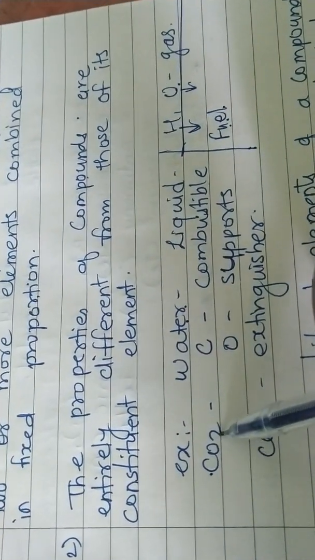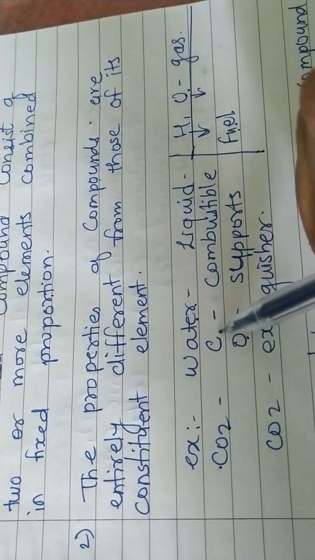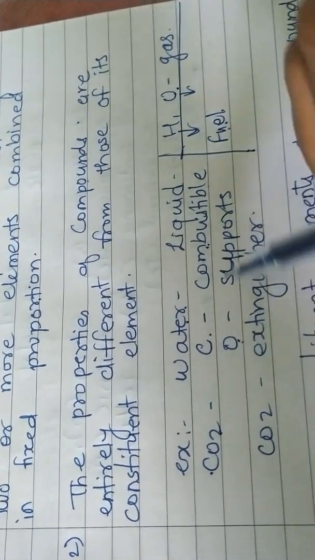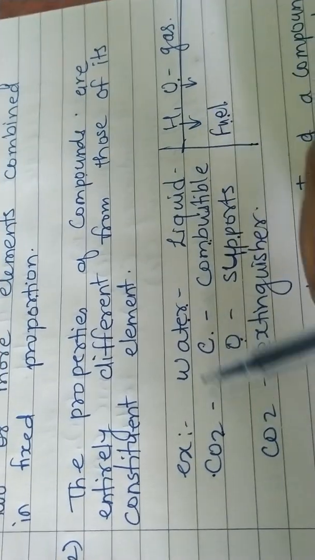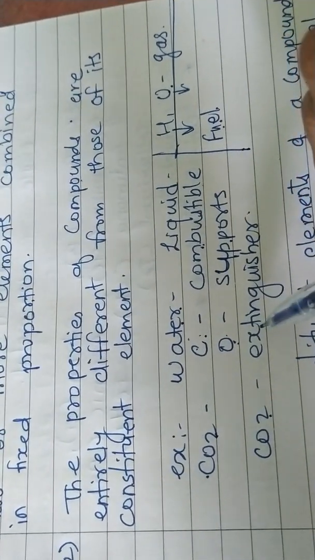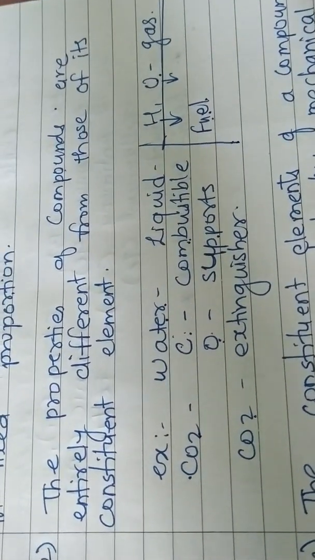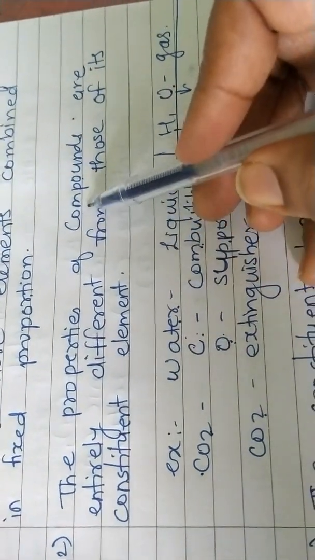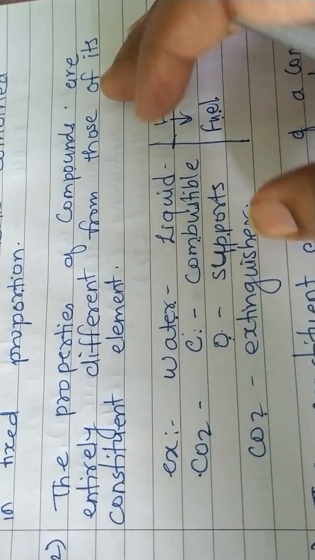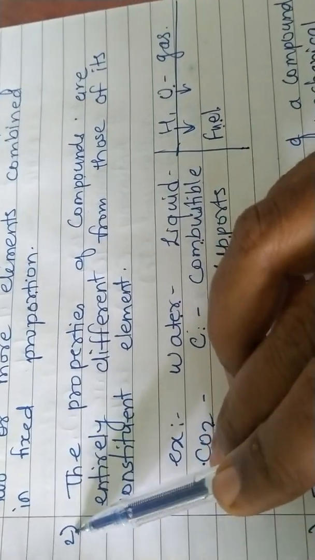Same happens with carbon dioxide. What are the constituents? Carbon and oxygen. Here carbon is combustible, a fuel. Carbon can be burned. Again oxygen supports burning. But when they combine with each other and form carbon dioxide, it is neither combustible nor supports burning. Carbon dioxide is also used as an extinguisher. So after forming the compound, the properties are completely changed from its ingredients' properties. Okay, so this is the second property of compounds.